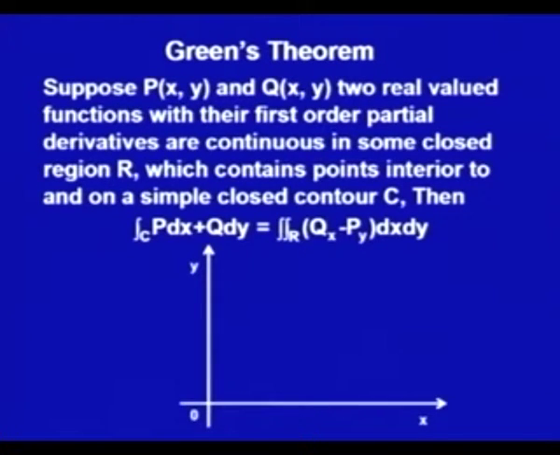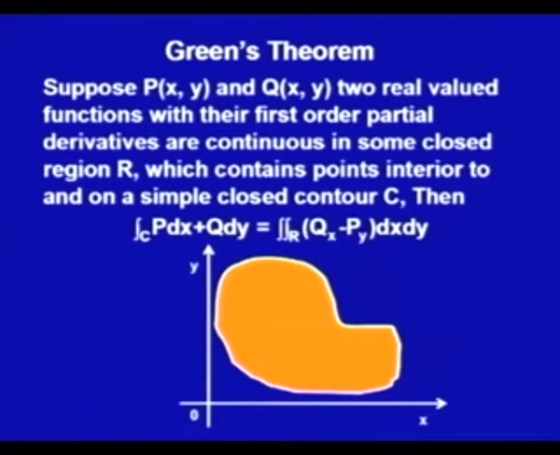This is the x y domain, or the Cartesian plane, or you could say the z plane. Here is some region R which is enclosed by a contour C. This is the contour C. We have taken this contour in positive orientation, that is anti-clockwise, so that every point interior to this C is to the left.